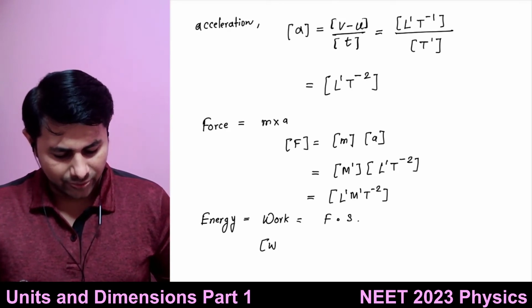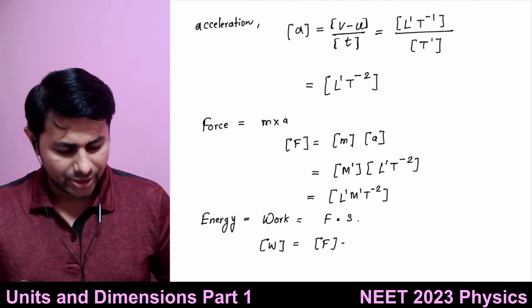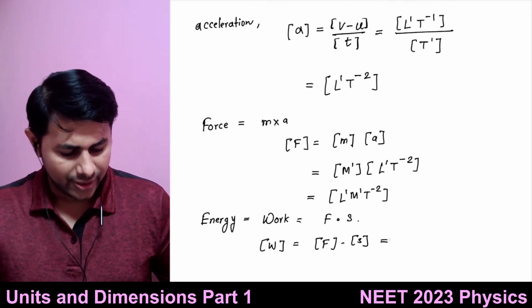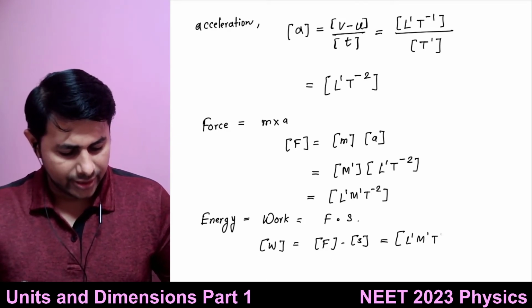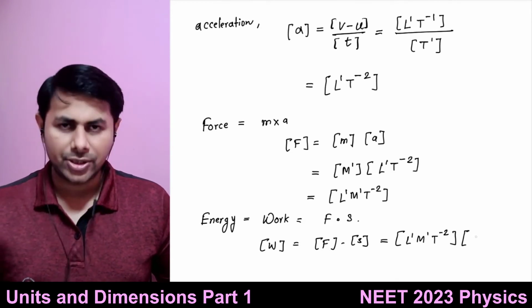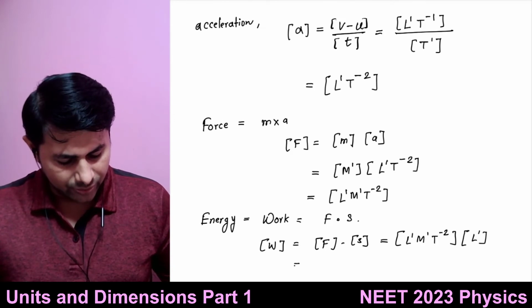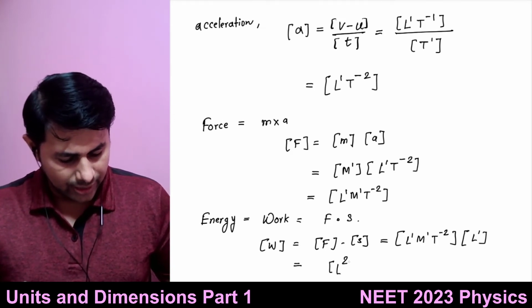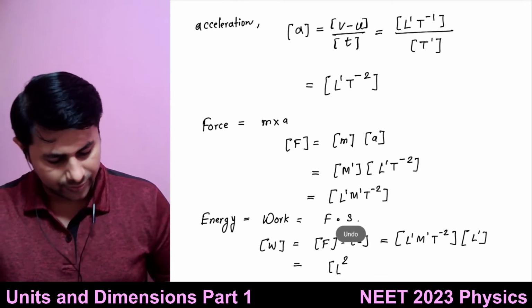So the dimensions of work are equal to the dimensions of force multiplied by the dimensions of displacement. So that is L1 m1 t raised to minus 2 multiplied by the dimensions of displacement, which are L raised to 1. So the dimensions of work are L2 m1 t raised to minus 2, right?